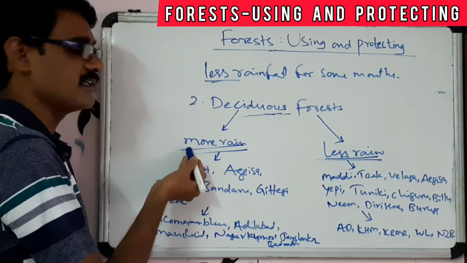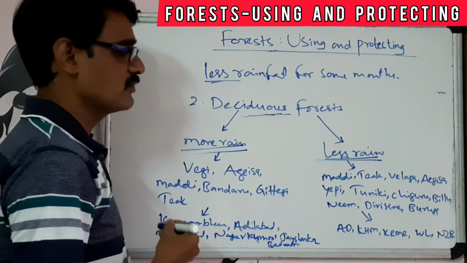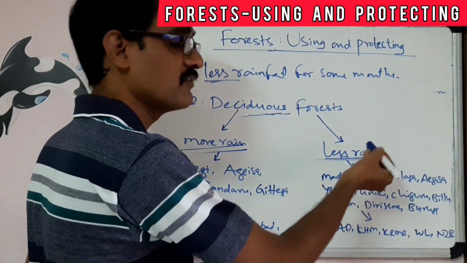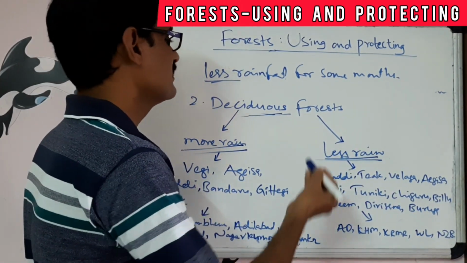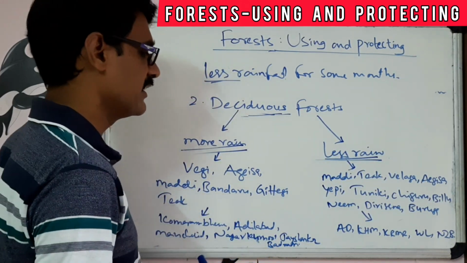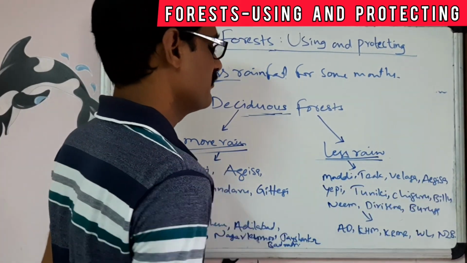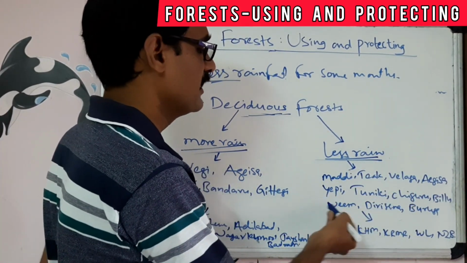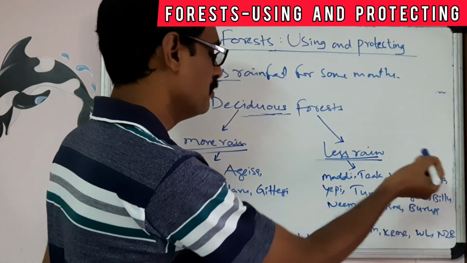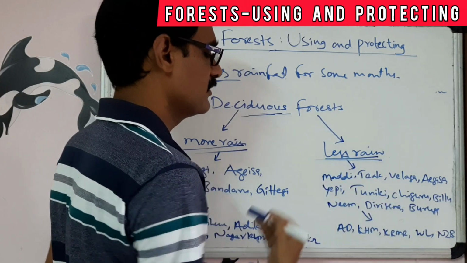The wet deciduous forest. So the dry deciduous forests are less rainfall regions deciduous forests. We can see some of the trees again: Maddi, Take, Velaga, Egisa, Ippi, Tuniki, Chiguru, Billu, Neem, Dirisena, Burga.